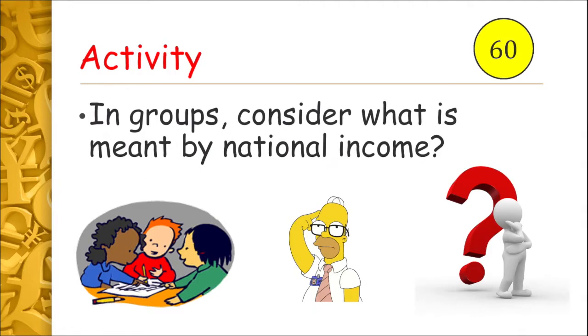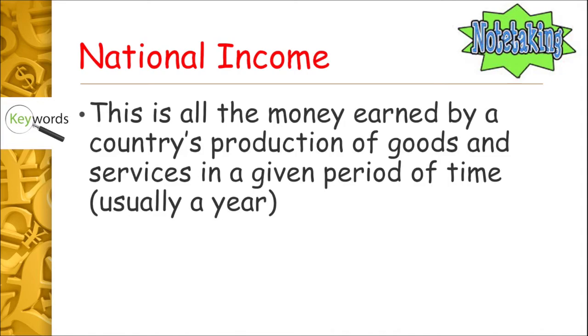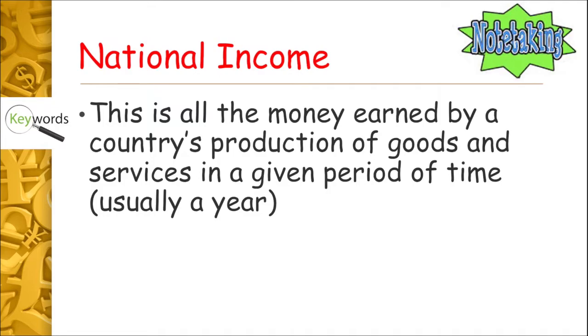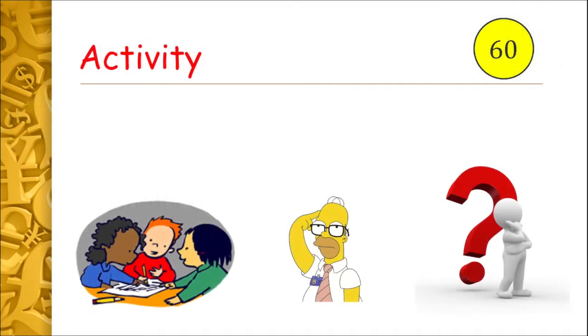And the first thing we're going to look at is, well, what is national income? Well, think about it. What does the word income mean? What does the word national mean? Pause the video, have a think about it. Ready, press play to continue. So, national income is all the money earned by a country's production of goods and services in a given period of time, usually a year. So, that's pretty straightforward enough, okay? So basically, all the money a country makes in a period of time.